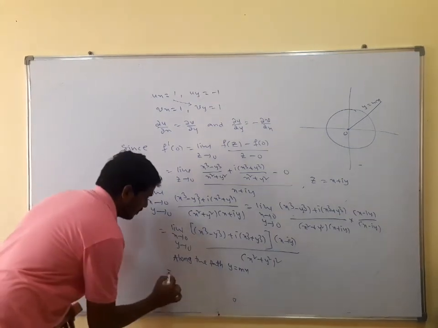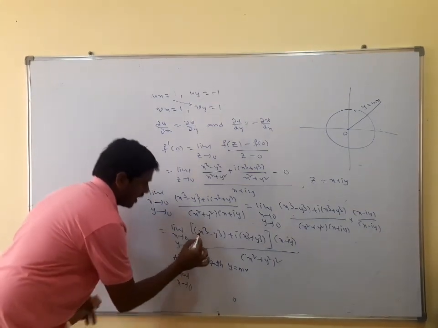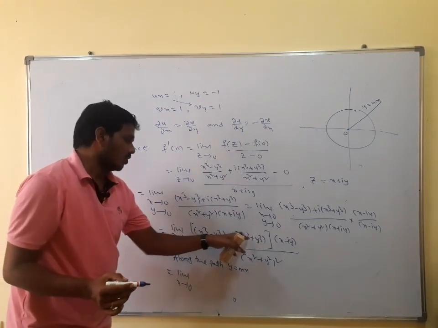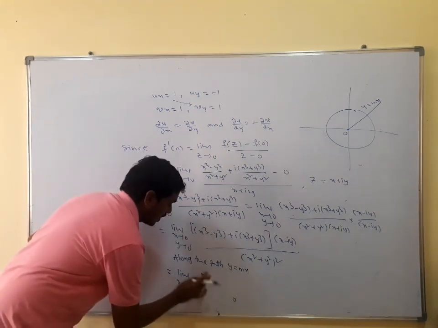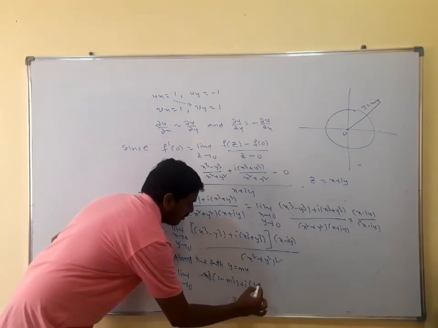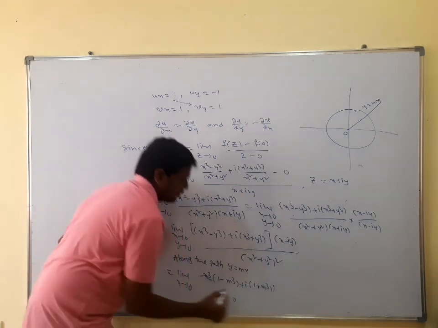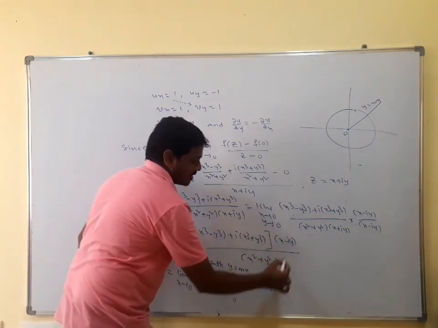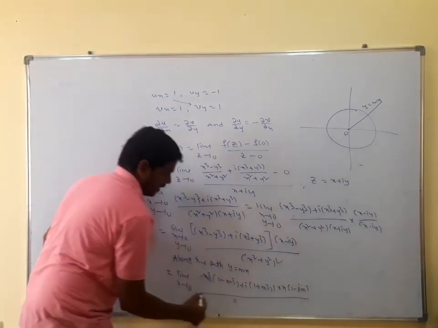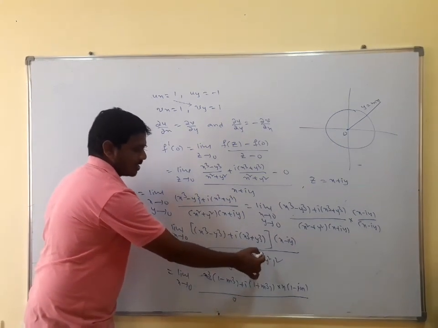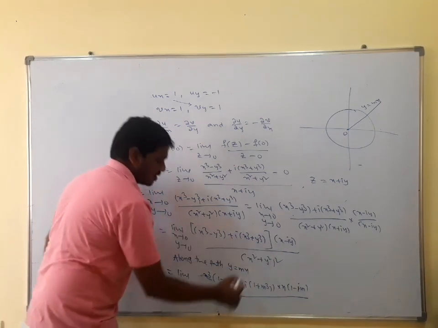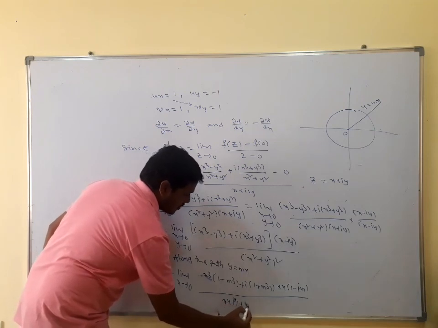Substituting y is equal to mx, what happens? Here the limit as x tends to 0 of x cube minus m cube x cube, x cube plus m cube x cube, you can take m cube common here, x cube of (1 minus m cube) plus i into (1 plus m cube), times x minus mx, you can take x common, so it is (1 minus i m), divided by x square plus (mx) whole square, that is x square plus m square x square, taking x square common and whole square, that is x to the power of 4, into (1 plus m square) whole square.